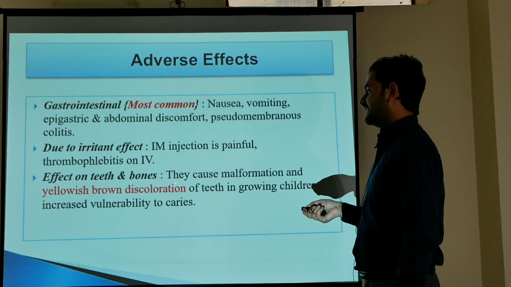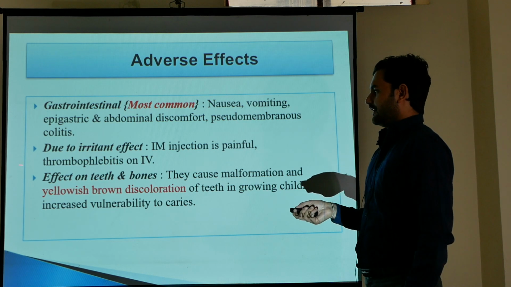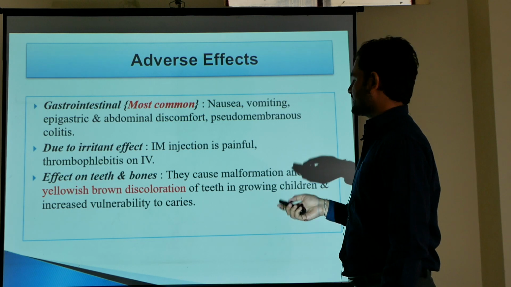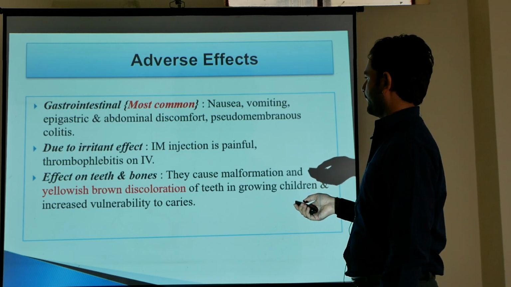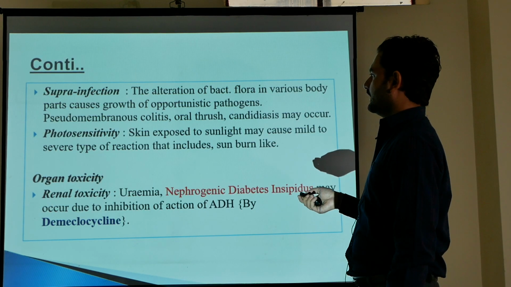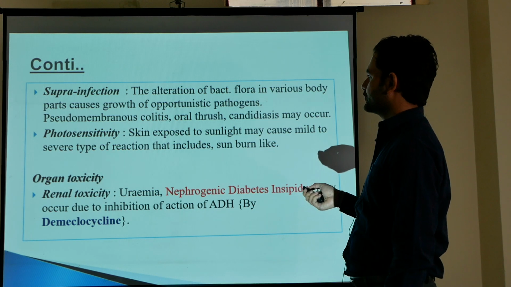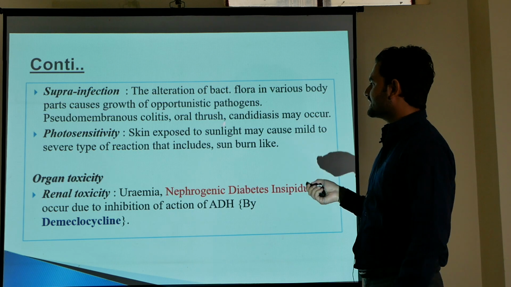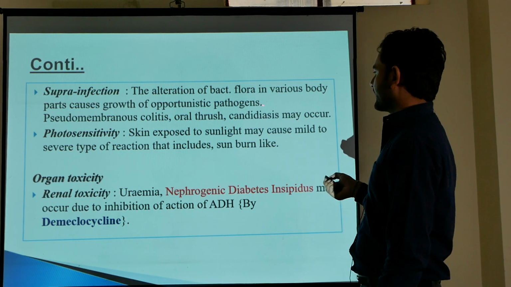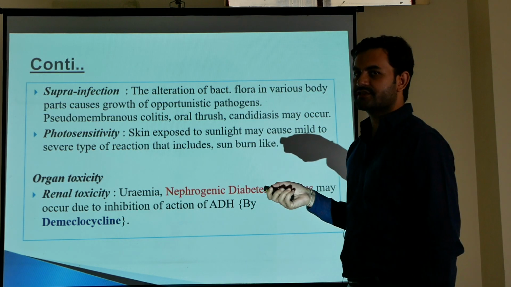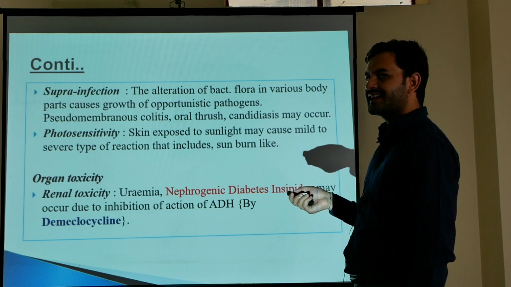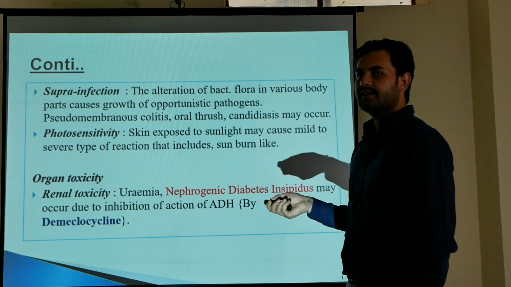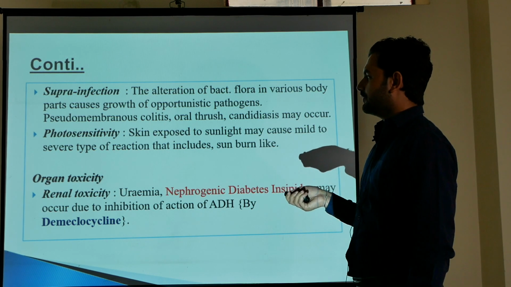And effect on teeth and bones, they may cause yellow discoloration of the teeth in the child. They can lead to superinfections due to alteration in bacterial flora, such as pseudomembranous colitis, oral thrush and candidiasis.